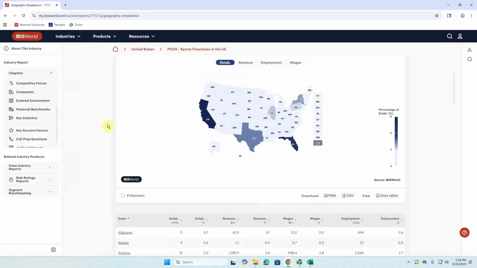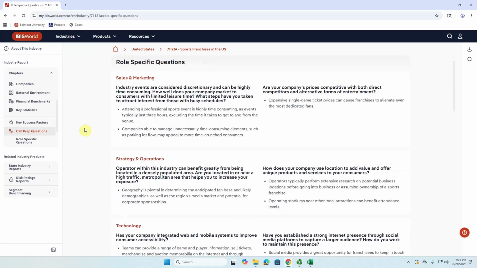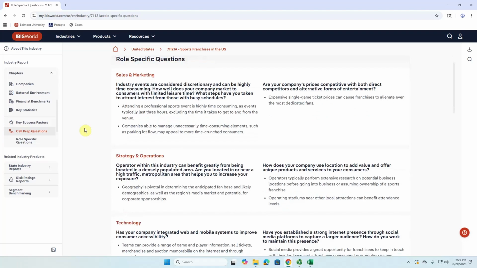Now, the last thing I wanted to show in this report is if we go right down to the bottom, we can click on this call preparation questions. And this is going to be helpful not necessarily right now, but more so when you're looking for a job. These are going to be some good industry-related questions that you can ask when you're asked that dreaded question of, do you have any questions for us? It will show not only your competency within a job interview, but can also help you as a potential employee to determine whether that's a place you want to work for or not.